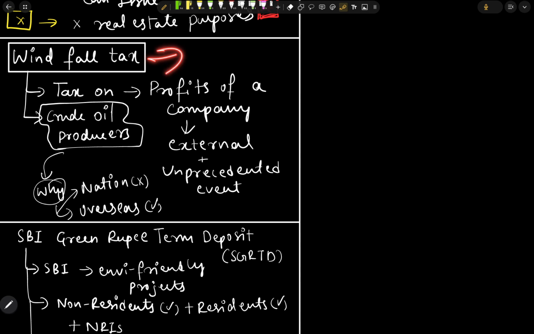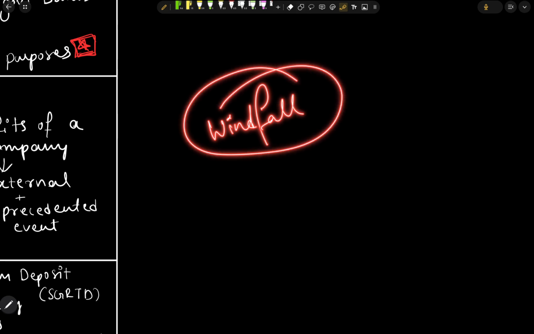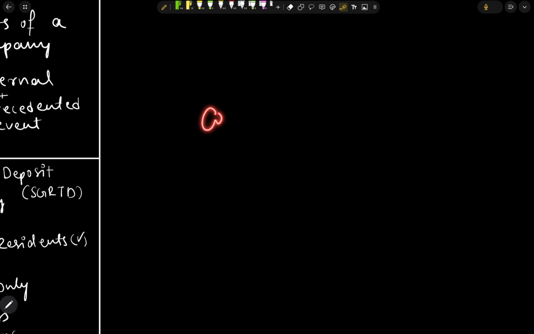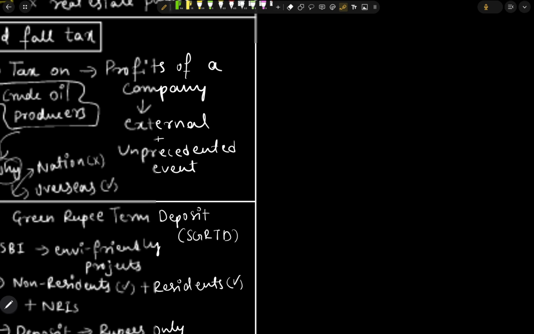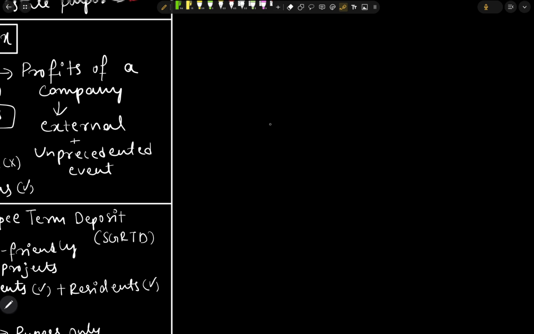Next we have the windfall tax. What is windfall tax? Recently there was a war between Russia and Ukraine. Everyone knows. In this time there was a crisis, and we were getting crude oil from Russia at a lower rate.